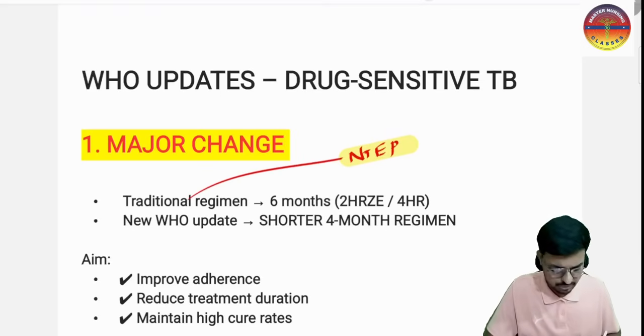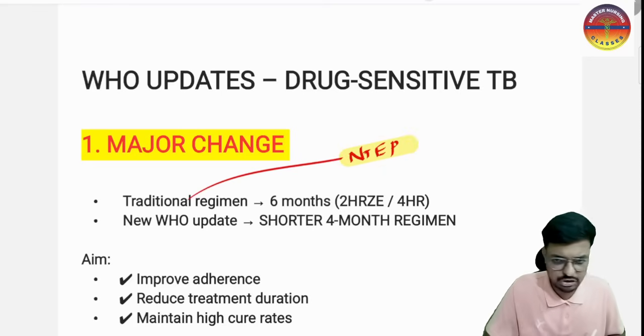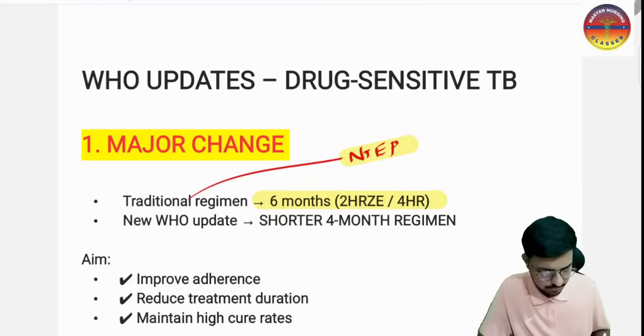So that is the RNTCP, the control program. Now we have the NTEP, the National Tuberculosis Elimination Program. According to this one, we have the 6 month duration: the 2 month HRZE and the 4 month HRE.